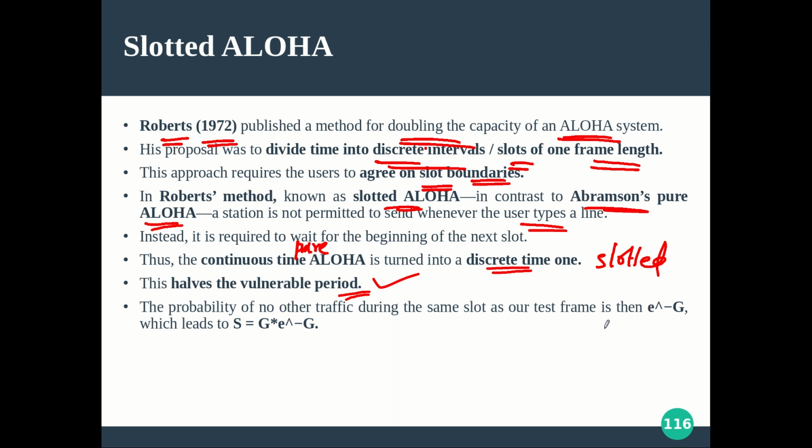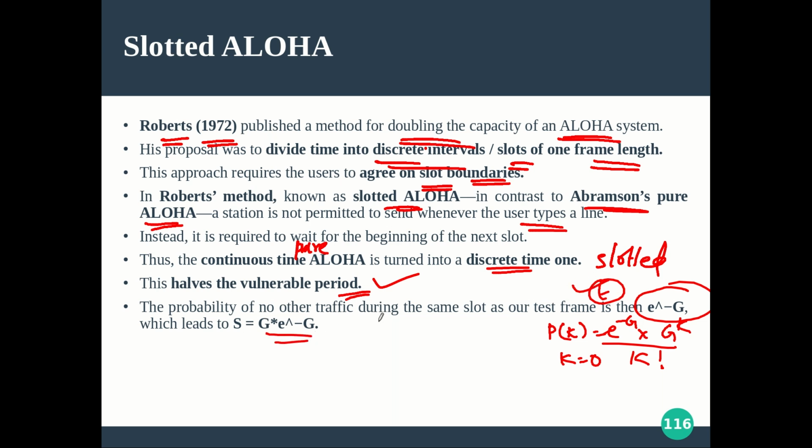So the Poisson distribution formulation we are applying is P of k equals e raised to minus lambda, lambda raised to k, divided by k factorial. This is the probability of getting k frames during my transmission. The probability of getting 0 will be e raised to minus G, and that is for duration t. In pure Aloha we took it to be 2t, that is why it became e raised to minus 2G, but here it is only e raised to minus G because the vulnerable time is now only t.